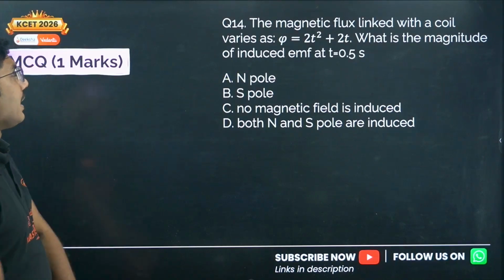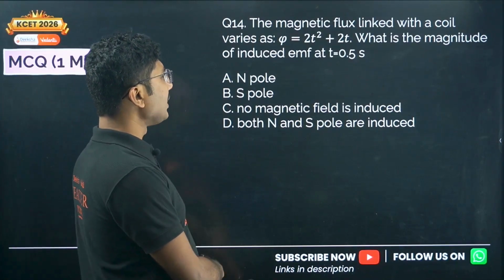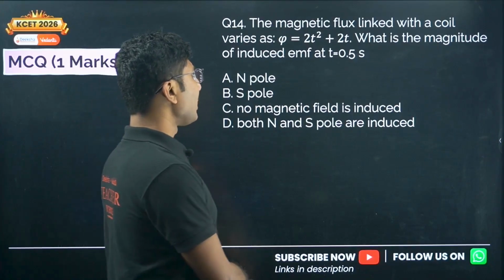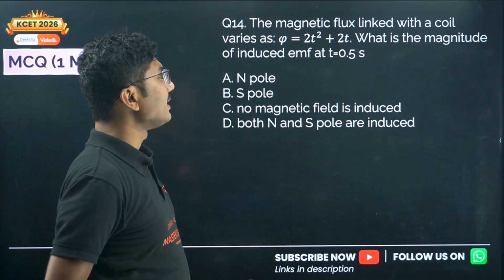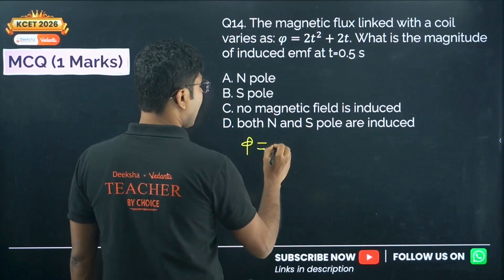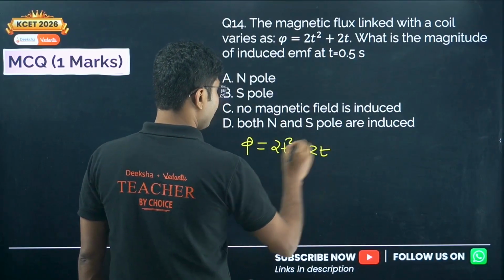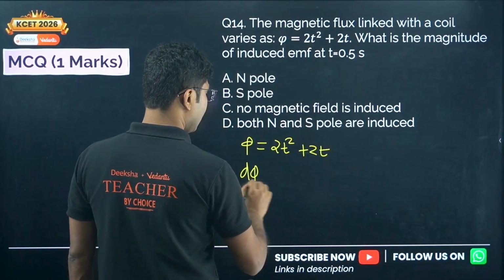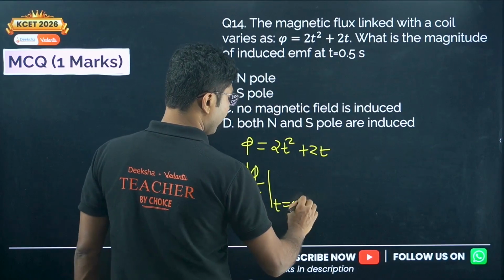Next question. The magnetic flux linked with the coil varies as phi equals 2t square plus 2t. What is the magnitude of induced EMF at t equals 0.5 second? So phi is given as 2t square plus 2t. So induced EMF is d phi by dt at t equals 0.5.